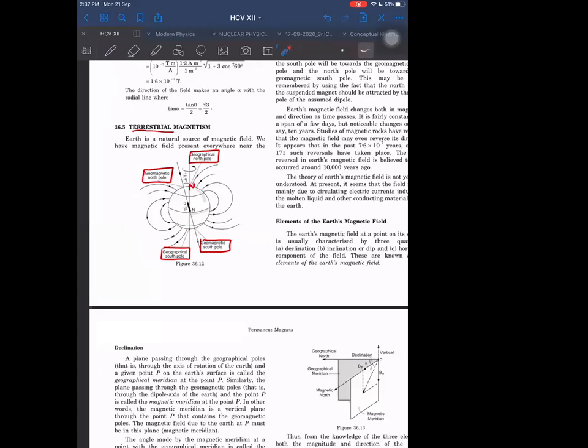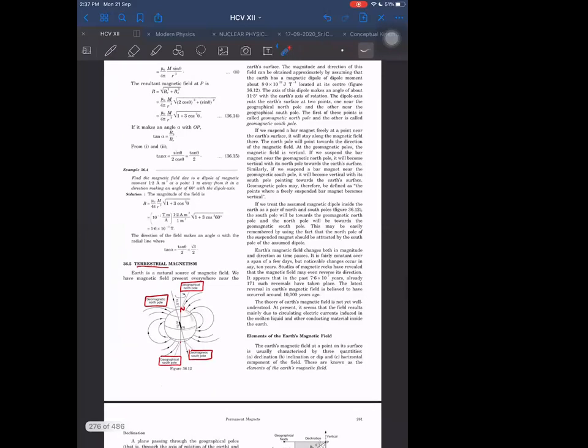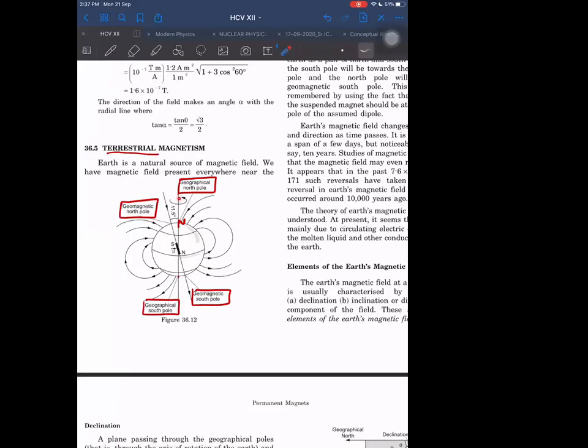That is the geographic axis consisting of geographic North and geographic South. Earth is rotating about this axis. The axis of rotation we can call the geographic axis. And geomagnetic is, as the name suggests, the axis along which the magnet lies. The Earth has a magnet inside the core.